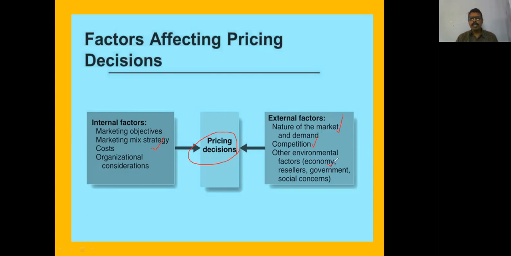Like economy, in the sense that if they want to sell at a low price, they are economical. If they are resellers, they want the product at a very low price. If they are government and social concerns, they also will try to manufacture the product at least cost when compared to the others.